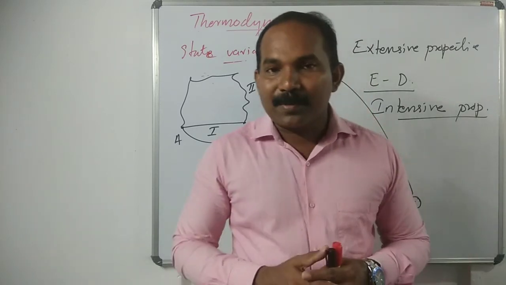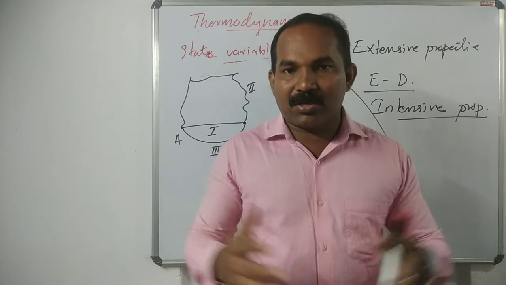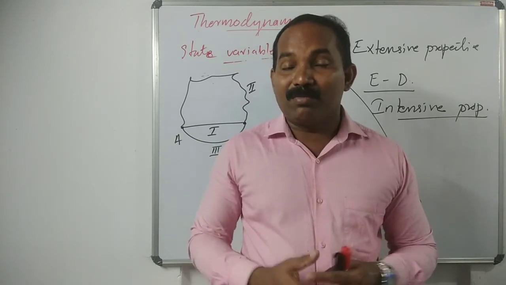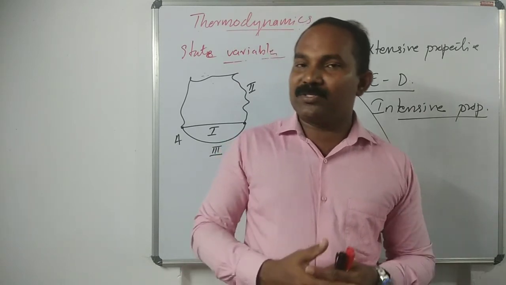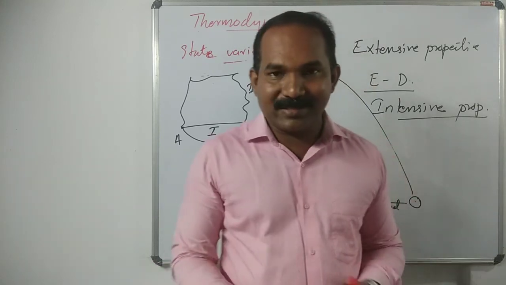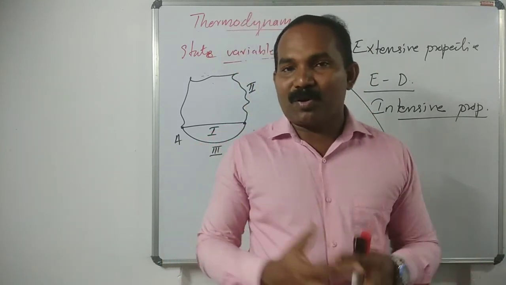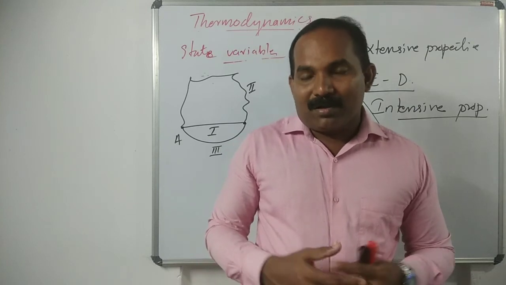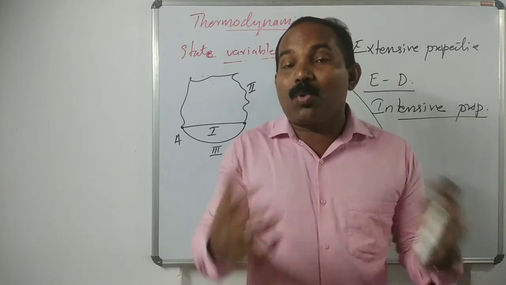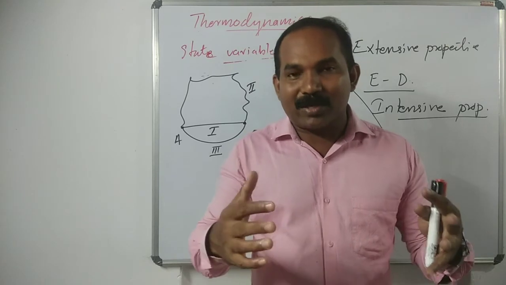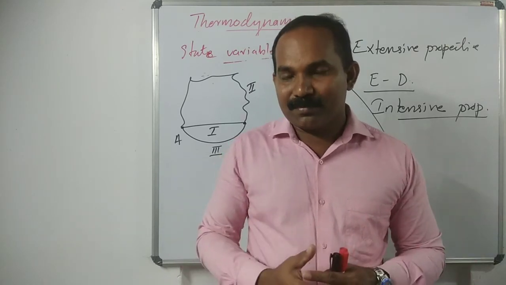For example, temperature, pressure, density, boiling point, melting point, refractive index. All these properties are intensive properties. Why? It doesn't depend upon the quantity of matter or substance.